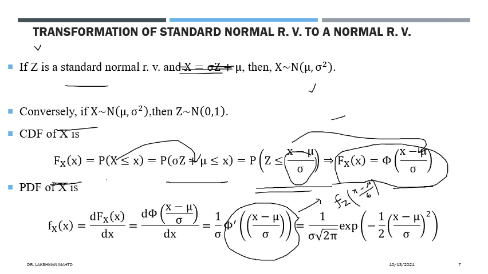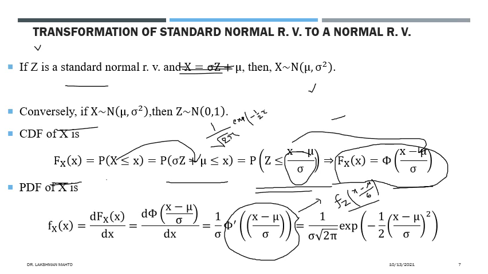So substitute all these in the formula of the PDF of a standard normal random variable. It was 1 over square root of 2 pi into exponential of minus 1 by 2 z square. So in place of z, we are having (x minus mu) divided by sigma, squared.